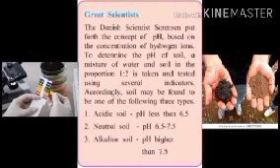Great scientist. The Danish scientist Sørensen put forth the concept of pH based on the concentration of hydrogen ions. To determine the pH of soil, a mixture of water and soil in the proportion 1:2 is taken and tested using several indicators. Accordingly, soil may be found to be one of the following three types.